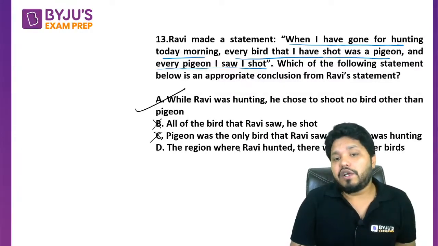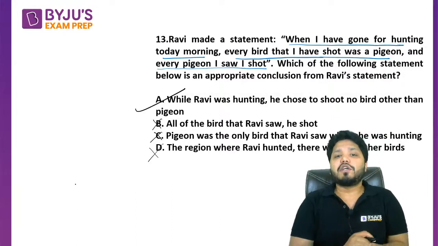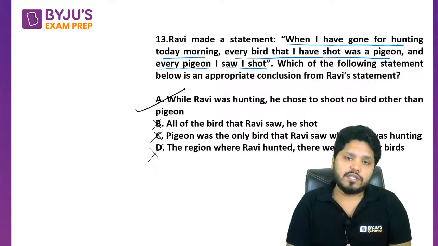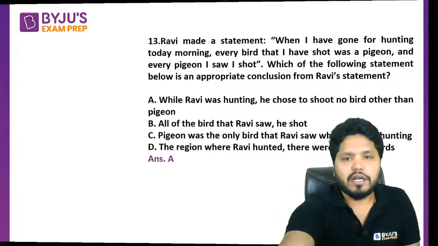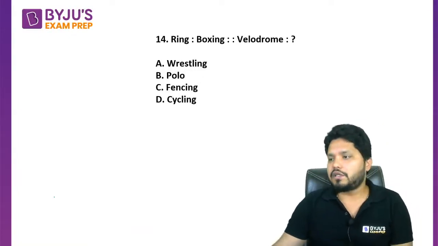The region where Ravi was hunting, there were no other birds. No, nowhere in the question they have mentioned this. So correct answer becomes A. A is the only appropriate conclusion for this statement. I hope this is crystal clear to everyone. A is the correct explanation here. Okay. Next question. Once again, please try and answer this question also.